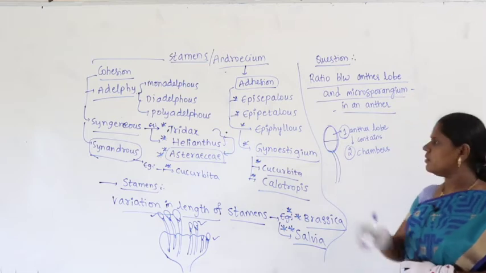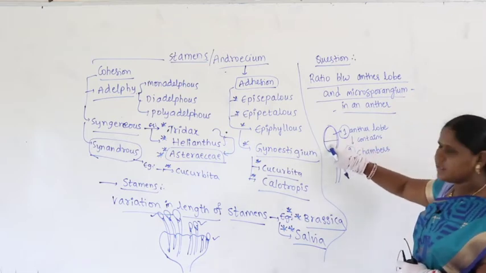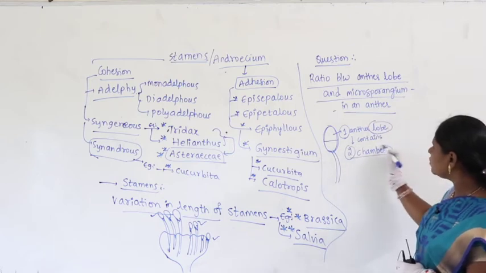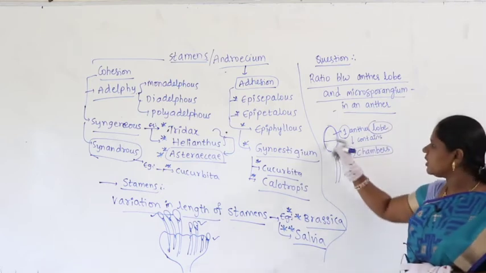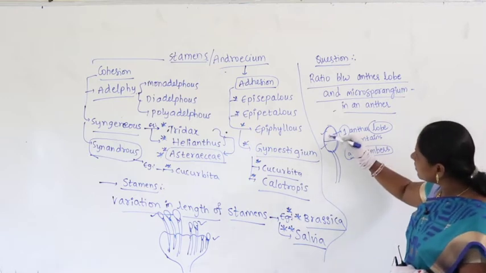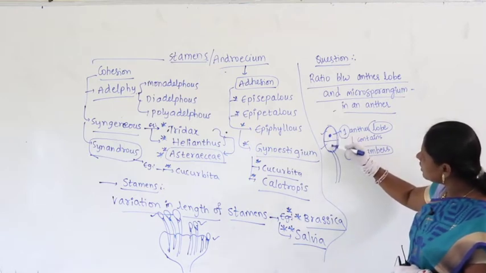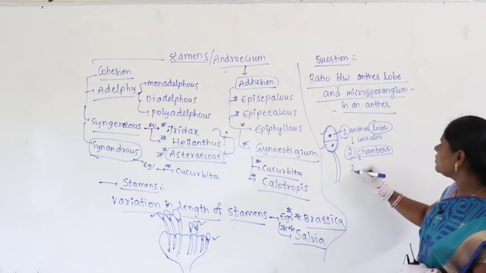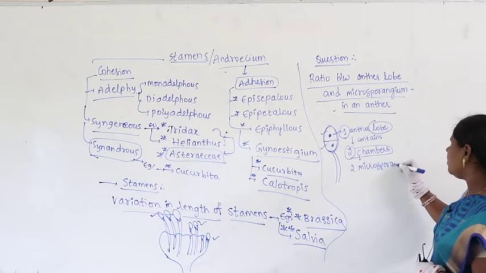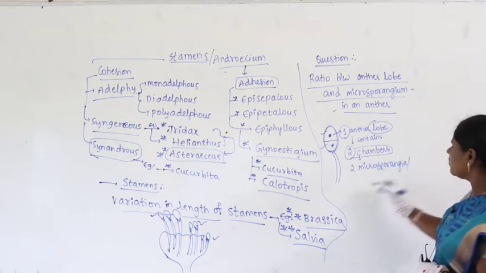Which are those chambers? This is one chamber, this is another chamber. One lobe contains two chambers. Inside each chamber you find one microsporangium. So it includes two microsporangia, or we call two microspore mother cells.